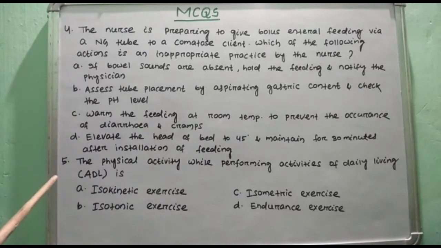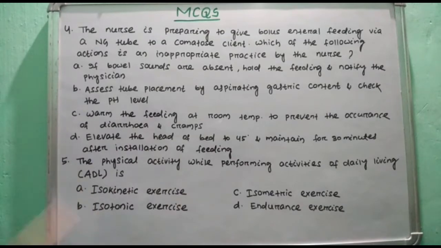So this is the wrong practice or inappropriate practice by the nurse. Question number 5. The physical activity while performing activities of the daily living is option A. Isokinetic exercise, option B. Isotonic exercise, option C. Isometric exercise, option D. Endurance exercise. Here right answer is option B.